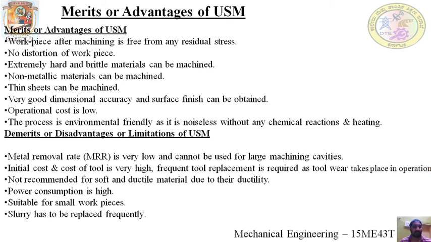Non-metallic materials can also be machined. There is no need for any metallic components. So any kind of material can be machined in ultrasonic machining. Some kinds of non-conventional machining require only metallic components, but in ultrasonic machining, we can machine both metallic and non-metallic materials. Thin sheets can be machined. Very good dimensional accuracy and surface finish can be obtained. Operation cost is low. The process is environmentally friendly. There is no chemical formation during this process, so it is environmentally friendly, and it is noiseless without any chemical reaction and heating.